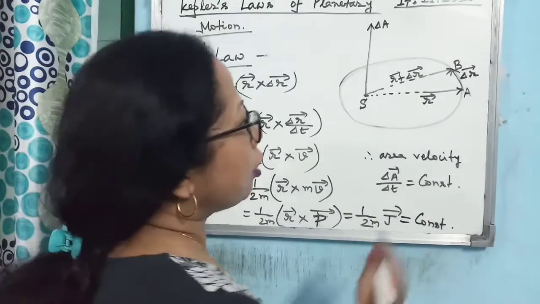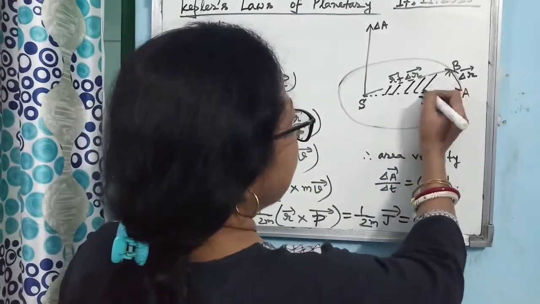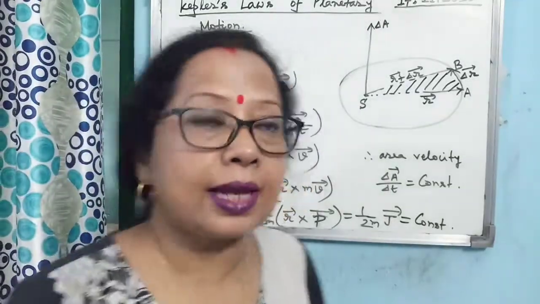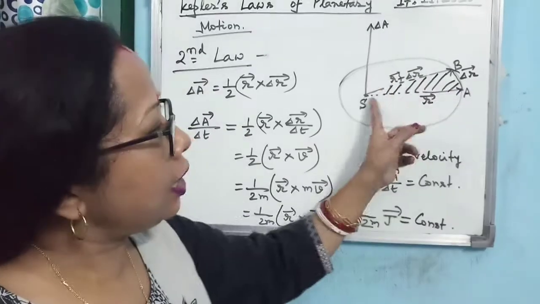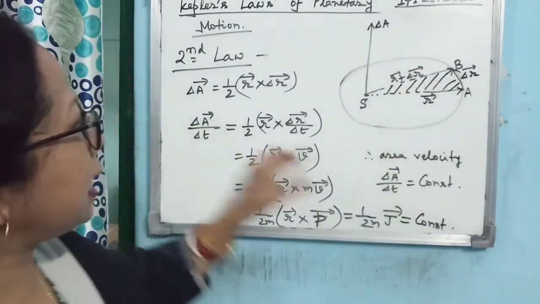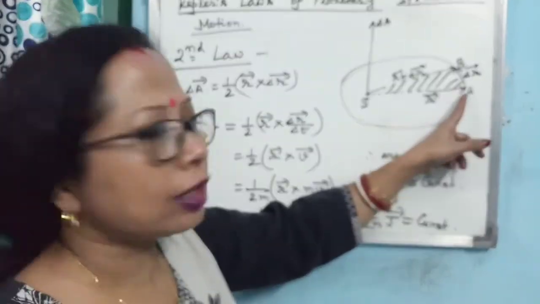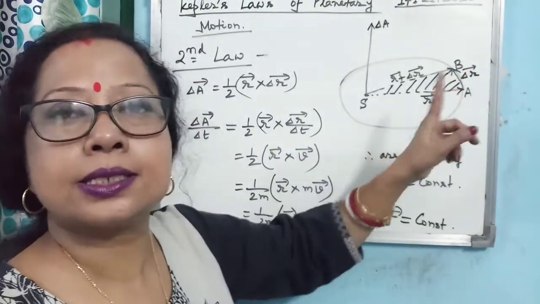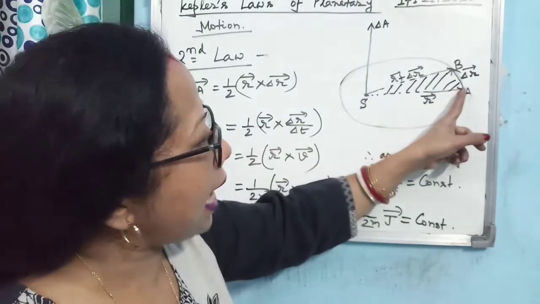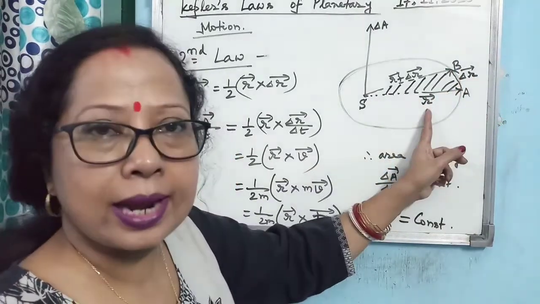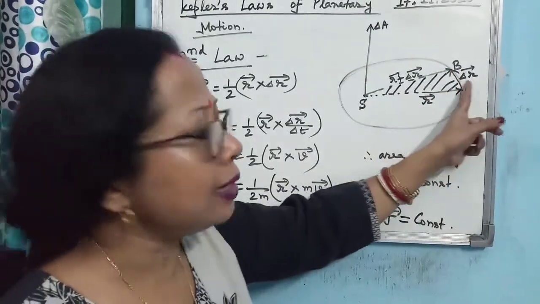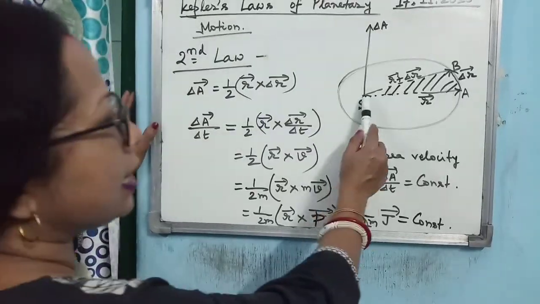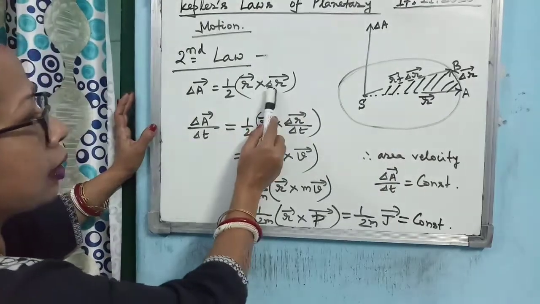According to our concept of vectors, in the vector chapter we have learned how you can represent the area of a triangle. The area of a triangle can be represented as half of the cross product of the vectors representing the two adjacent sides. You see SA and AB are the two adjacent sides. They are represented by R and delta R. So what will be the area vector? It is the area SAB, half into R cross delta R.